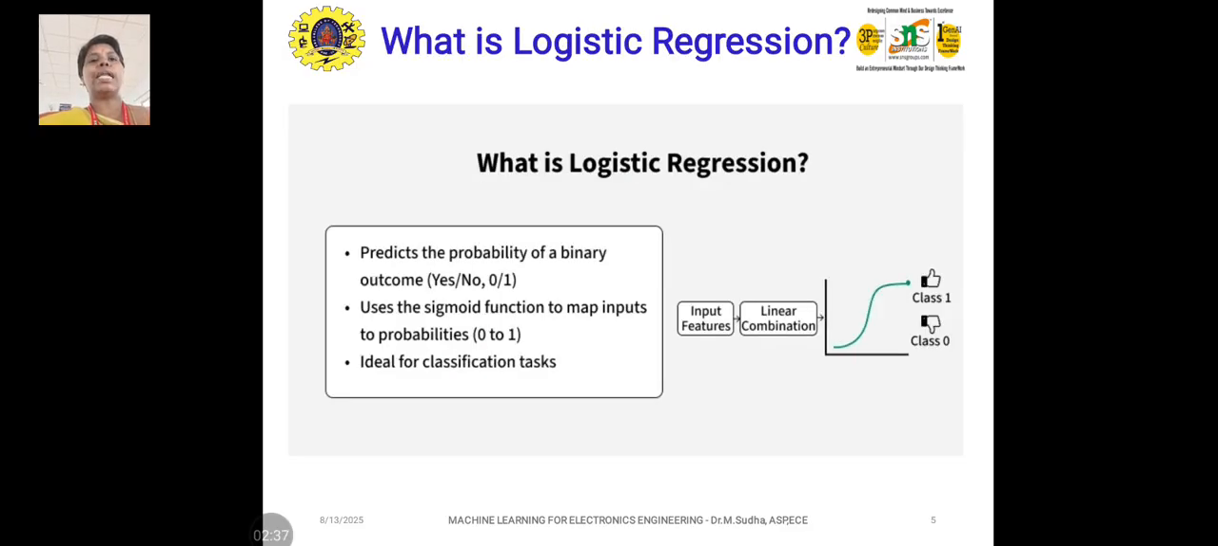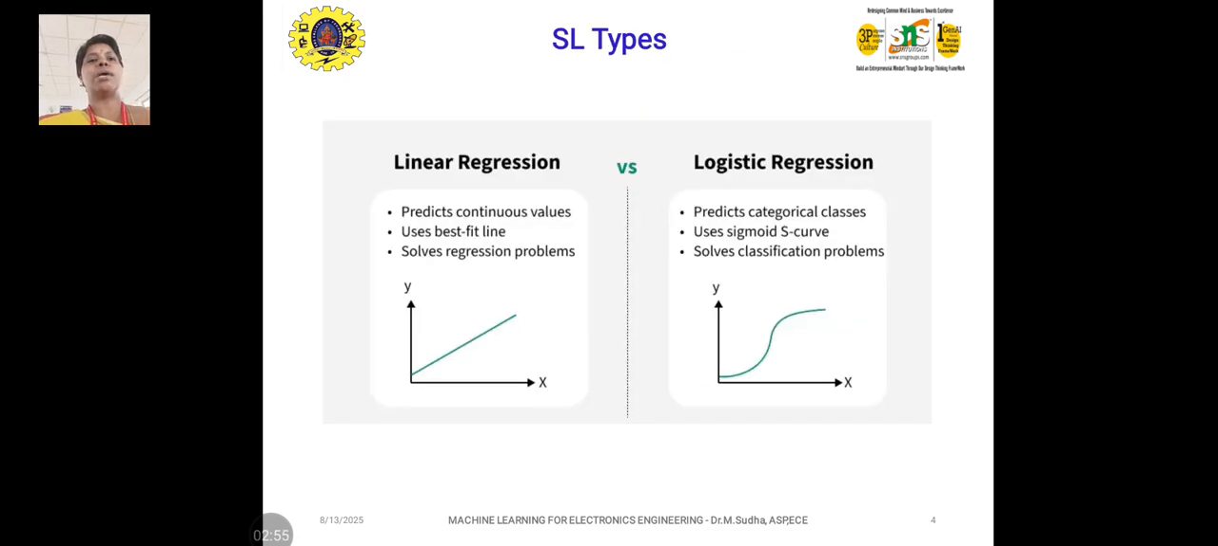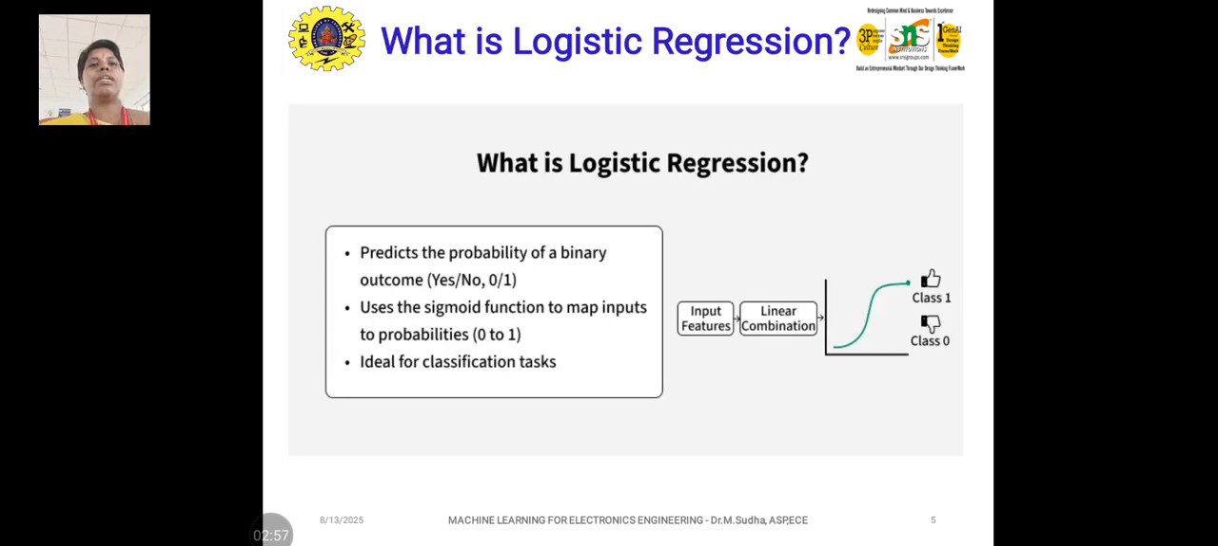Coming to classification, the first thing we are going to discuss is logistic regression, because in the previous slide we saw what comes under classification: logistic regression, SVM, that is support vector machine, and K nearest neighbor. In this video we will discuss logistic regression in detail. What is logistic regression? From the name itself, logic means here it may be 0 or 1, the logic state as used in digital. It predicts the probability of a binary outcome. Binary means 0 and 1, which we call bits, binary digits, and yes, no, or 0 or 1.